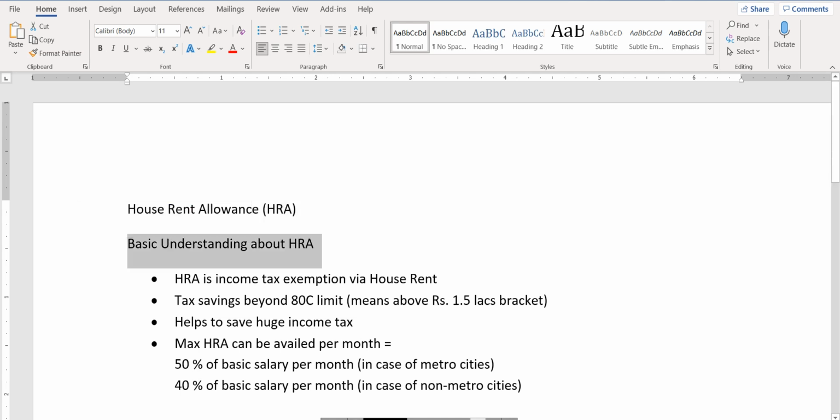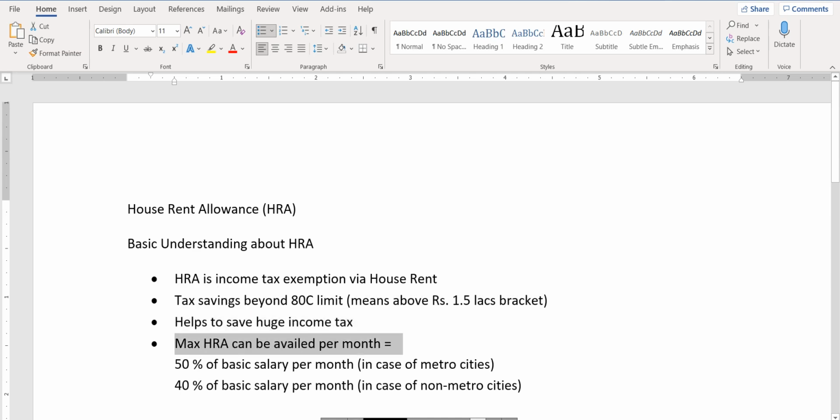So, basic understanding of HRA first. HRA is the income tax exemption via house rent. If you are living in rented accommodation then you are paying rent. But even if you are living with your parents, you can pay rent to your parents. This is a very good way to save tax. You can get tax saving beyond the 80C limit, above the rupees 1.5 lakh bracket. It helps to save huge income tax.